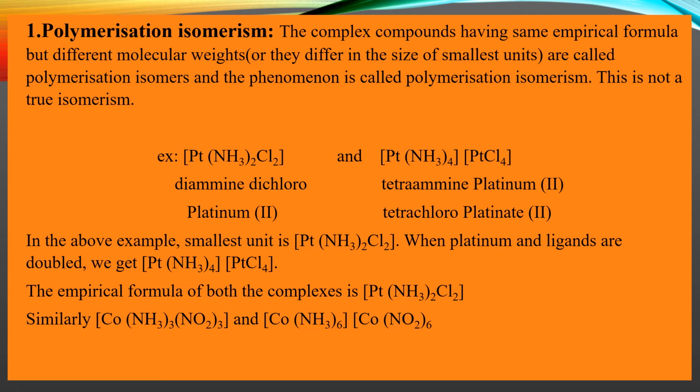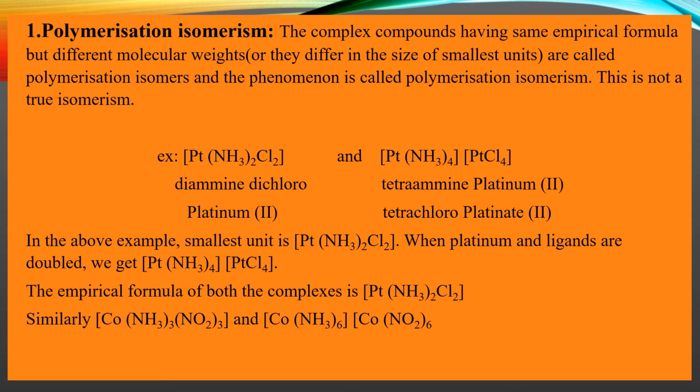You can write in either of these two ways. Such compounds we call polymerization isomers, and that phenomenon we call polymerization isomerism.